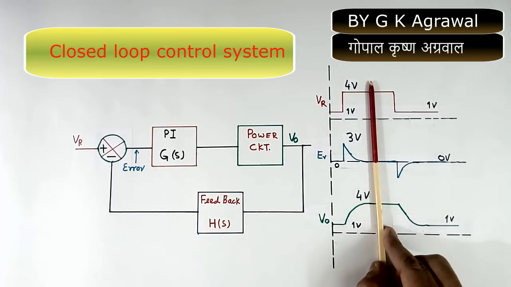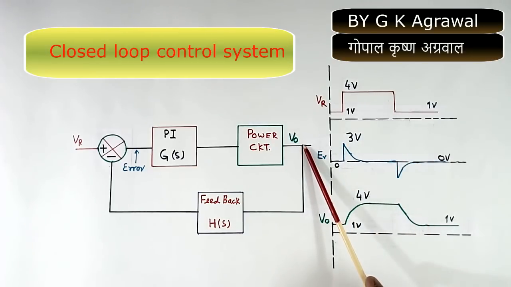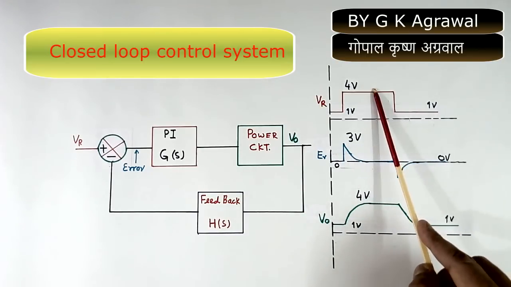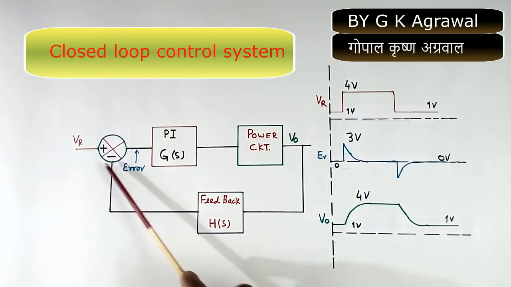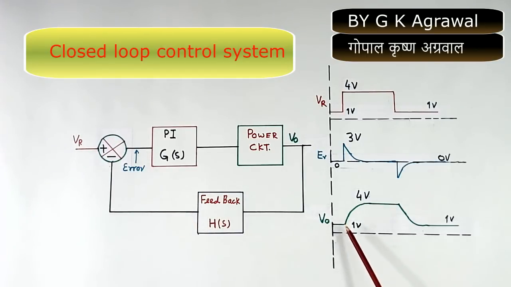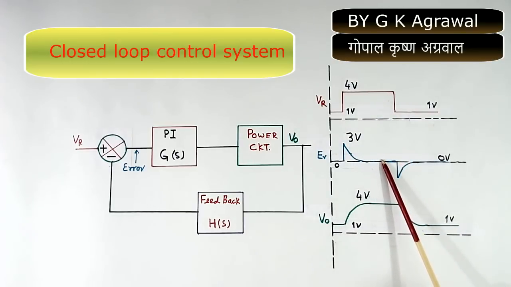After some time, say at this point, this voltage and this point voltage will be equal, 4 volt. When both become 4 volt, this also 4, this also 4, then error will become 0. So here output will increase, error will reduce. At this point, this will become equal to this, error becomes 0.